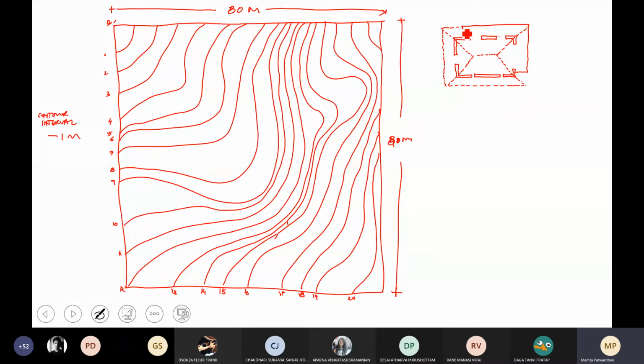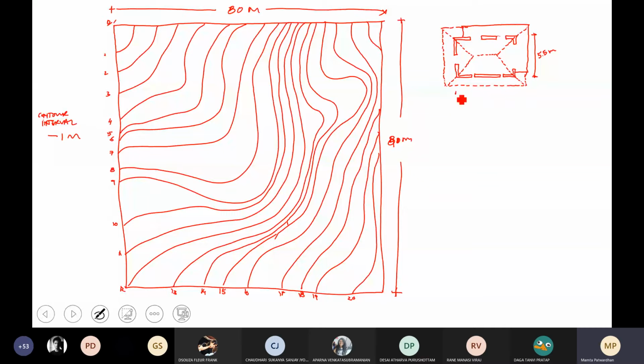Don't mind the overhang. I'm trying to bring the overhang such that it covers the... Is this legible? Tell me if it is not legible. Yes, yes, yes. Right. So this is 5.5 meters.